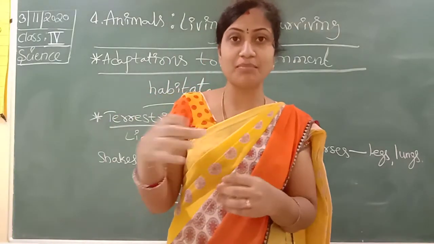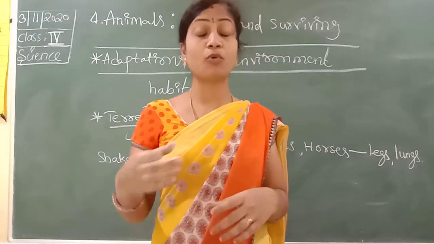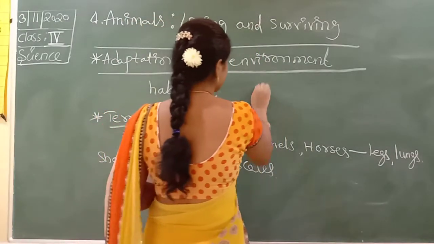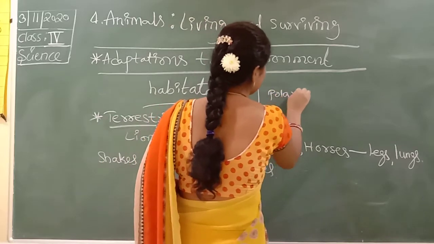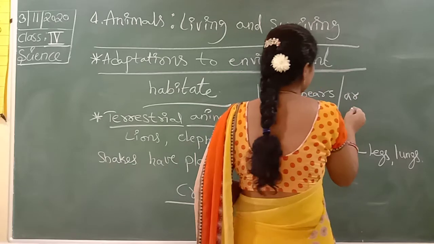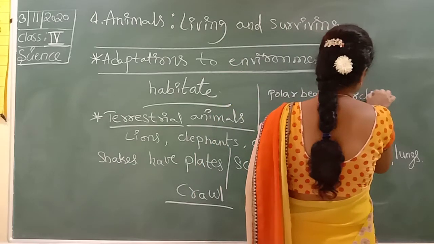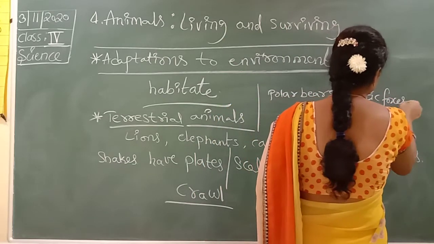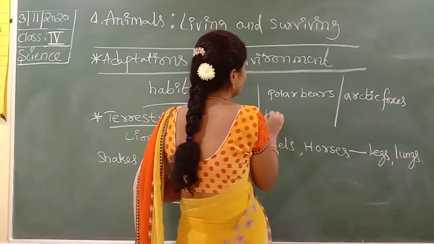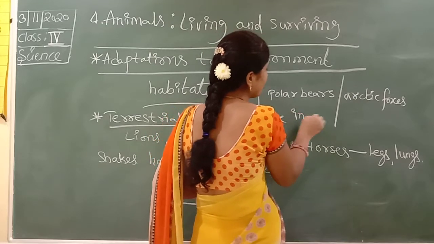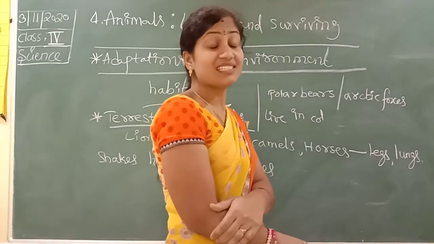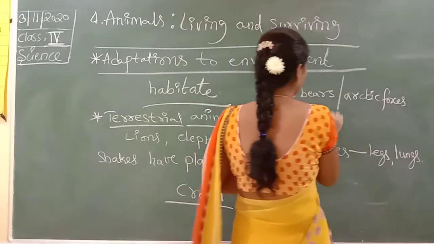Polar bears and Arctic foxes have fur like that. They can live in cold places. They have thick fur because they live in cold places.